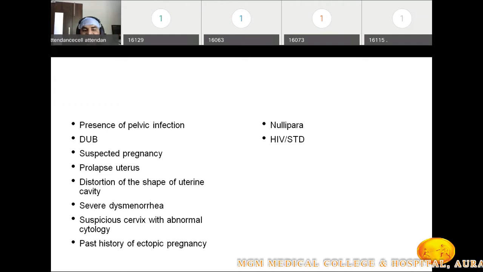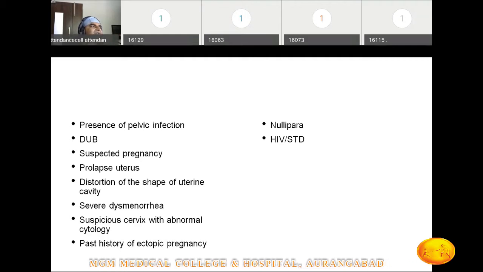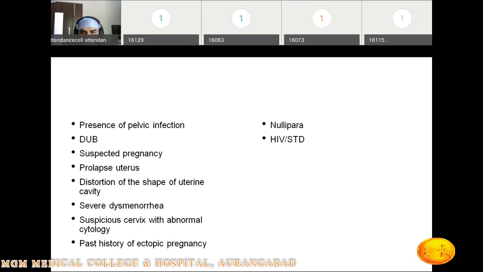Then severe dysmenorrhea. Dysmenorrhea means painful menstruation. Okay, what happens with the copper T? When we insert the copper T, the uterus has a tendency to contract, to expel whatever is intrauterine. So when there is a spasm, when there is a contraction, obviously it can aggravate the dysmenorrhea.